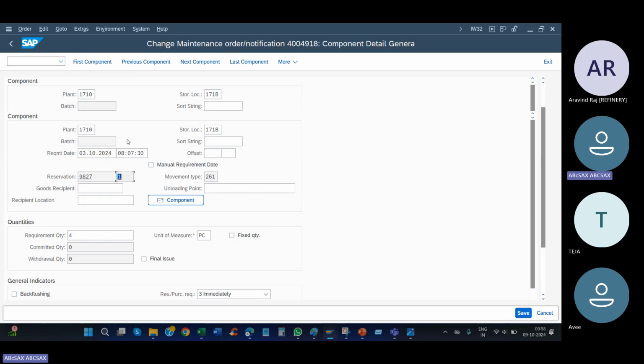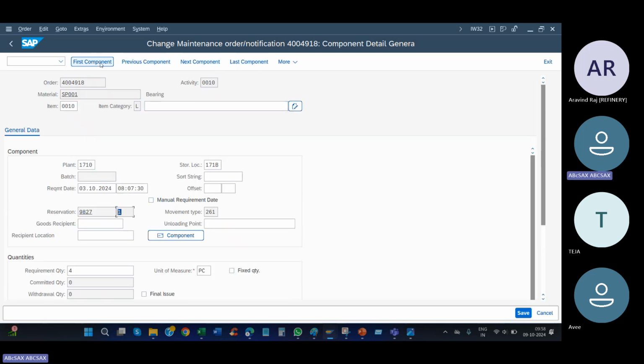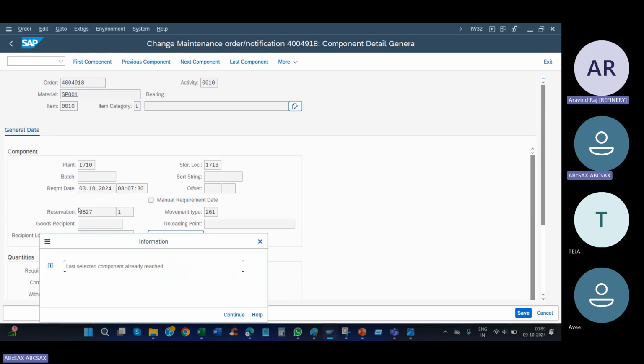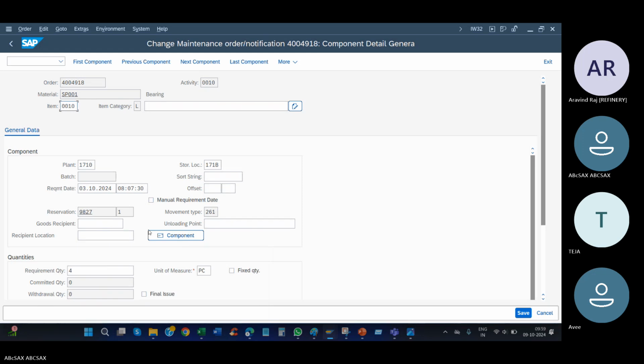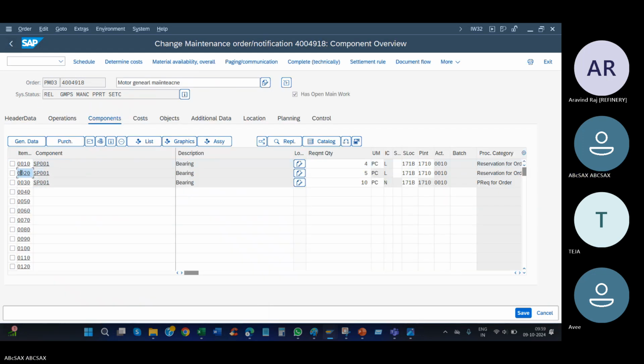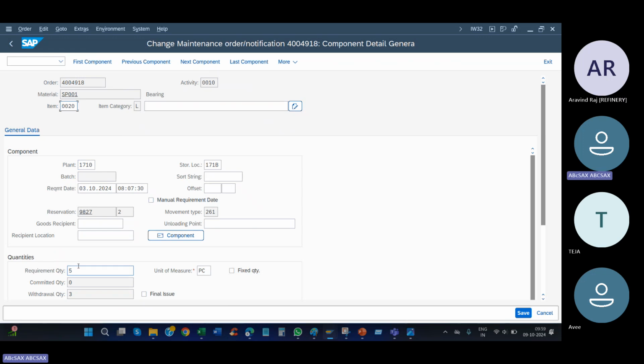See, this is line item 1. Next to line item first, next component. We took the second line, right? Double click here. See, we required 5, but we consumed 3. Correct? So this is the reservation number. This is the line item movement type.